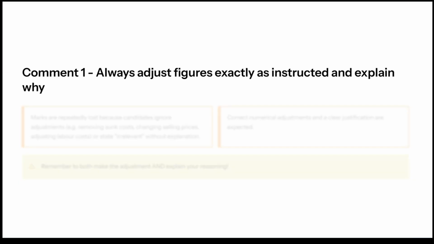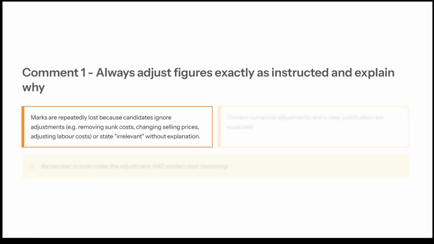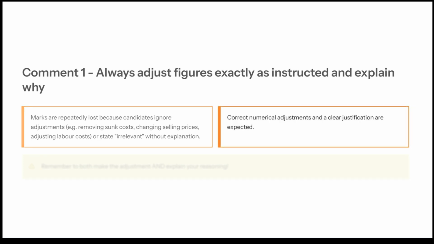So comment 1, always adjust figures exactly as instructed and explain why. Marks are repeatedly lost because candidates ignore adjustments such as removing sunk costs, changing selling prices, adjusting labour costs, or they just state irrelevant without any explanation. Correct numerical adjustments and a clear justification are expected. So remember to both make the adjustment and explain your reasoning.